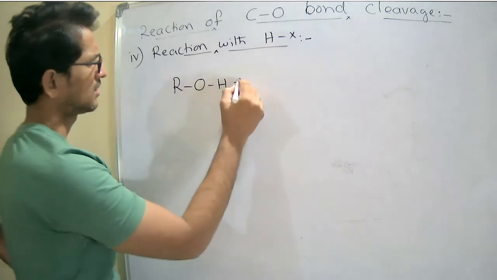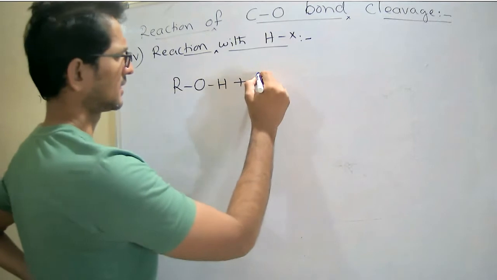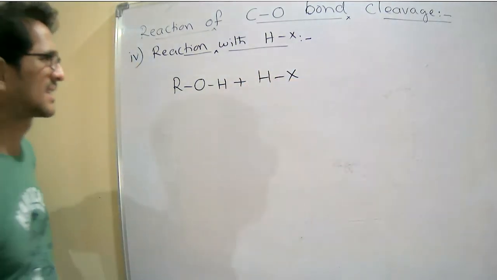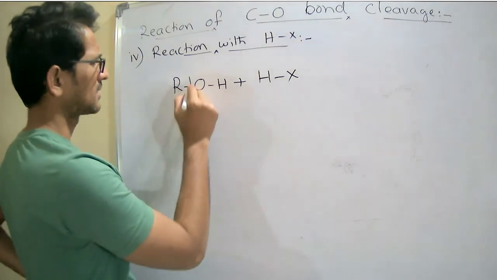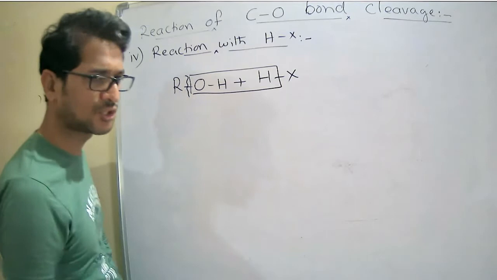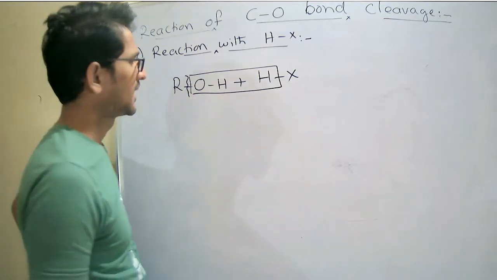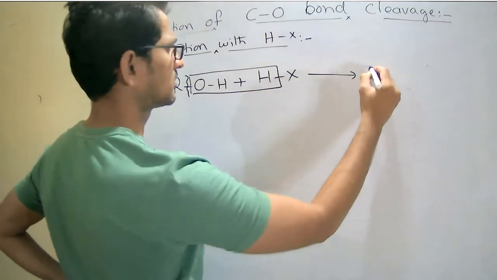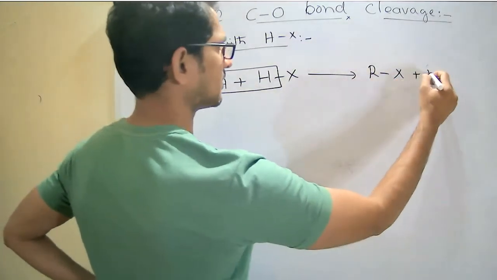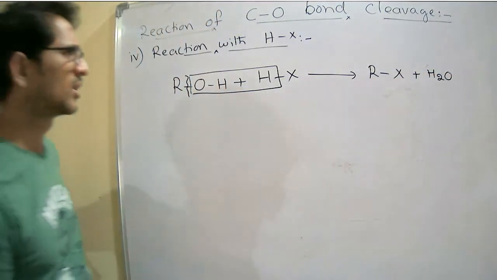Whenever the alcohol reacts with HX, then what happens? The removal of the H2O. See here, the cleavage of the carbon-oxygen bond takes place, and it gives an alkyl halide X with the removal of the water molecule.